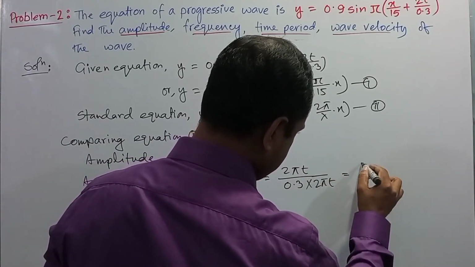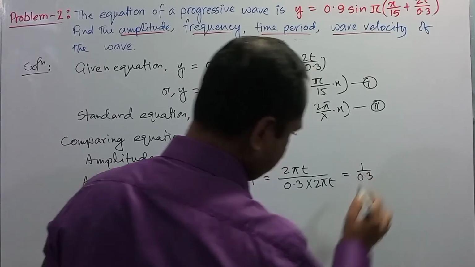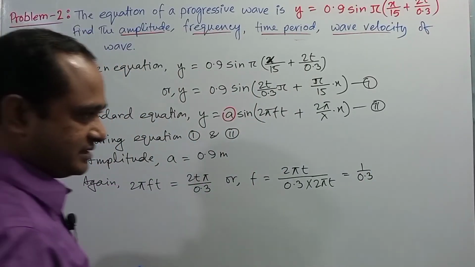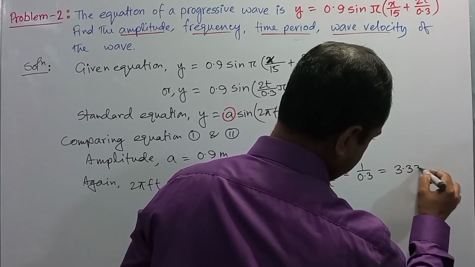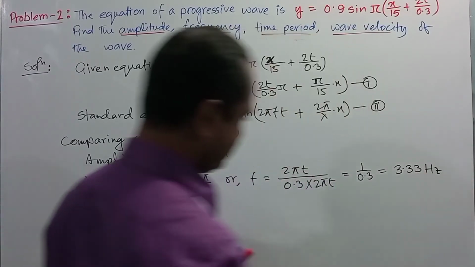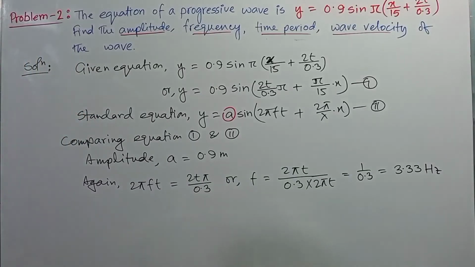After the calculation you will get 0.1 by 0.3, and it will give 3.33 hertz. So this is the frequency of the wave.